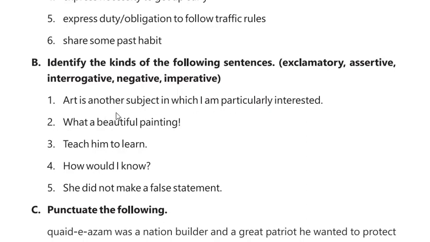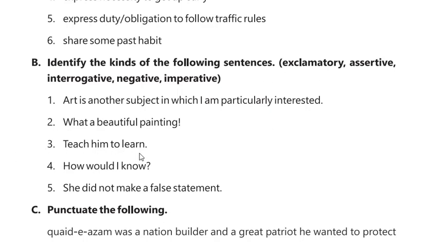This is a simple sentence, so we can categorize it as an assertive sentence. Number 2, what a beautiful painting. This sentence shows wonder at the beauty of a painting. It also ends with an exclamation mark, so we can categorize it as an exclamatory sentence.